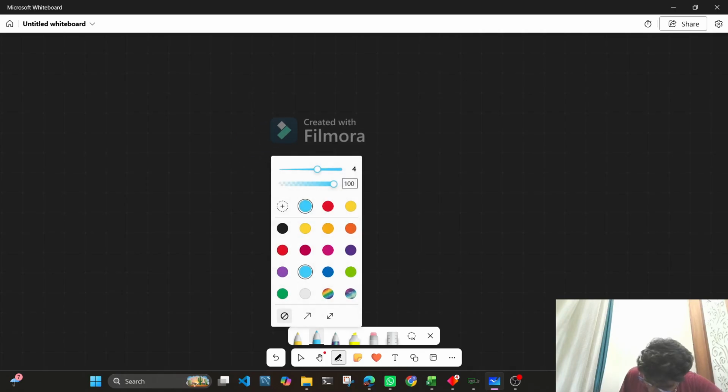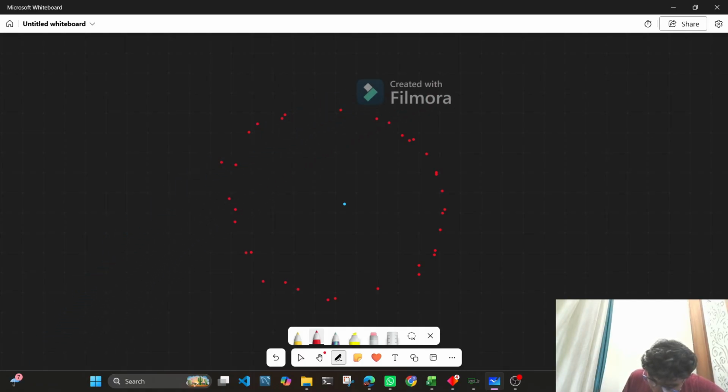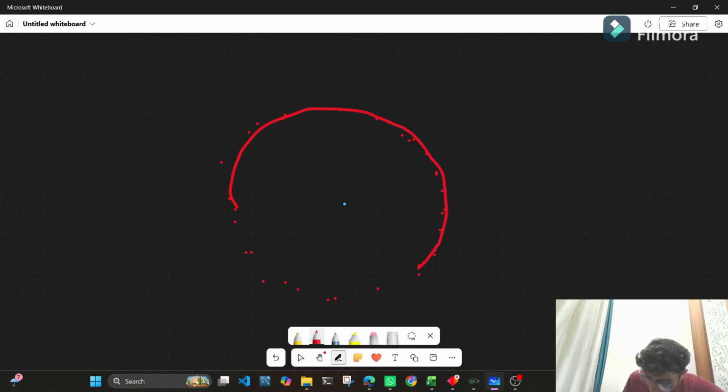Let's say I have a point over here. I'll make a set of all points: this point, this point, this point, this point, this point. If I join all the points, you can see, for your understanding, I have taken only this many points, but there are infinite points lying on this circle. They are here also. You may notice that all the points are equidistant from the given center point, depicted by the blue color.